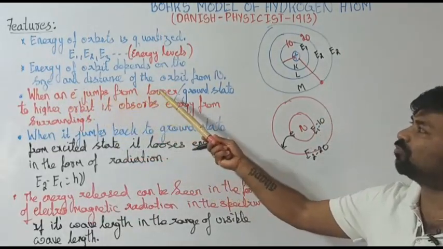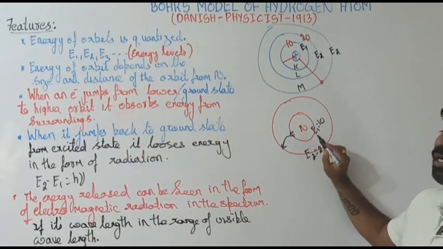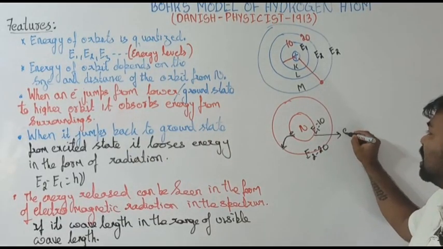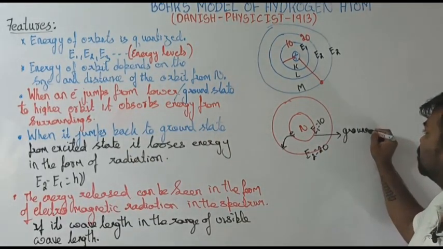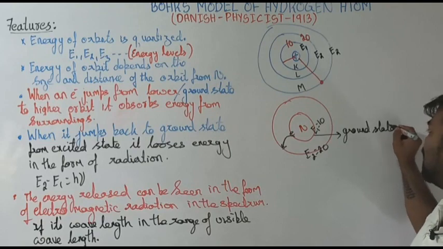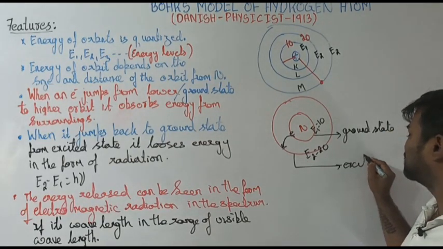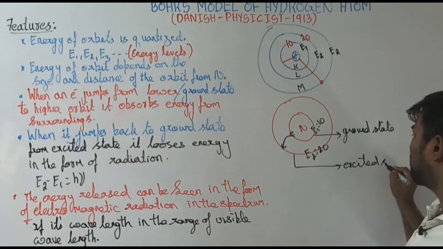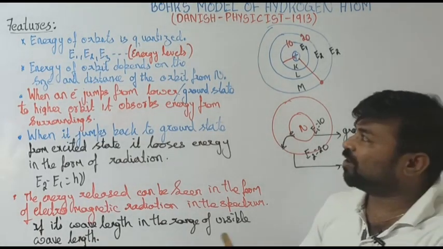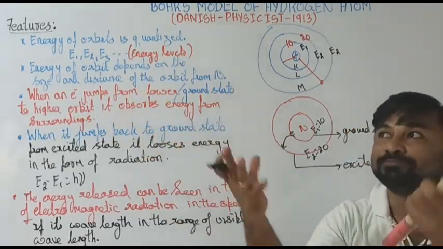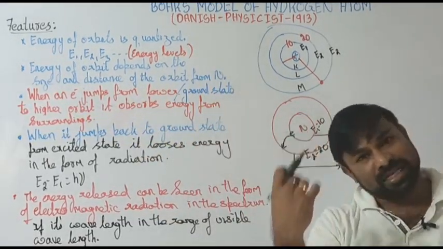When an electron jumps from the lower orbit, the lower energy level is called the ground state, and the higher level is called the excited state. You have to remember this, excited state. When an electron jumps from the ground state to the higher state, it absorbs energy from the surroundings.